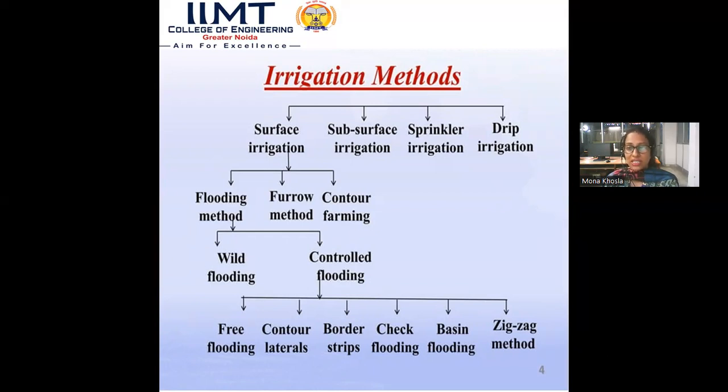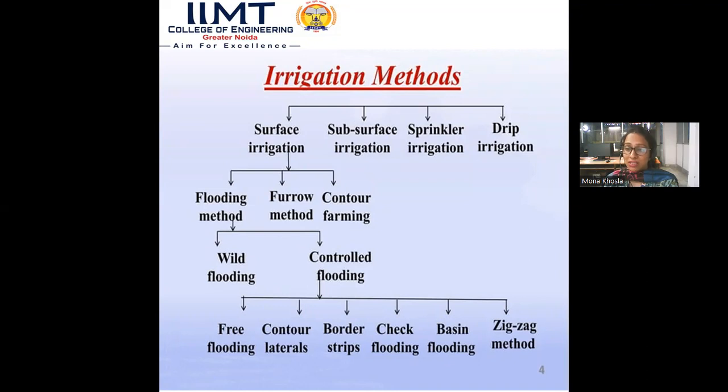In the next slides, we'll consider one topic and understand why we consider it flooding, though it is an artificial and controlled way of applying water, but still it is considered flooding. We'll understand this. Then controlled flooding is again subdivided into 6 categories. These are free flooding, contour laterals, border strip, check flooding, basin flooding, and zigzag method.